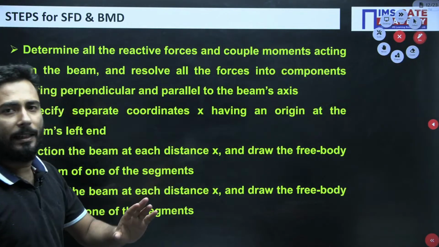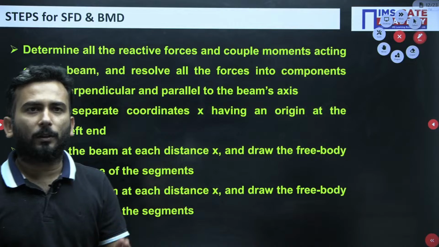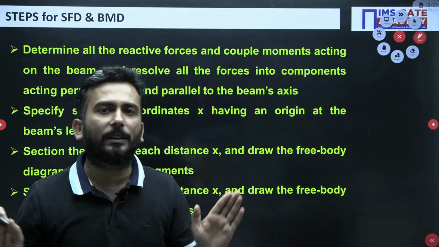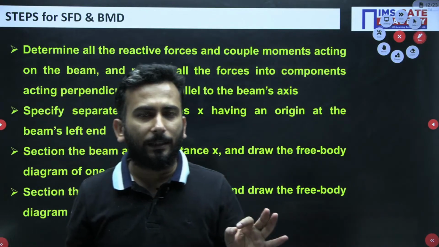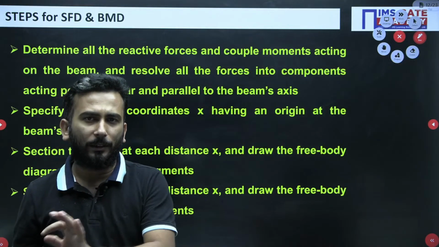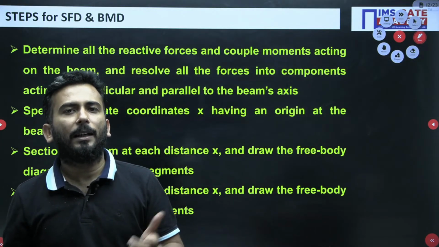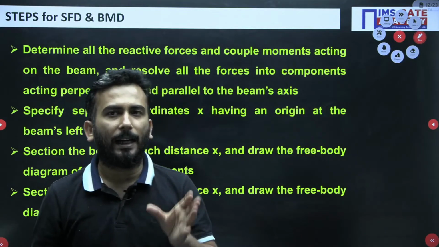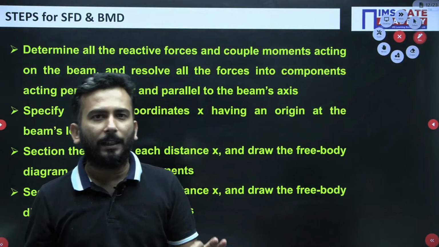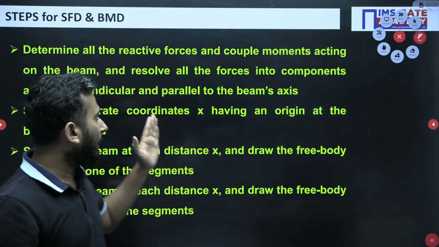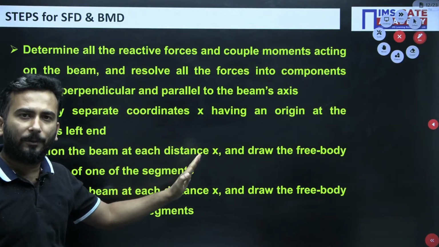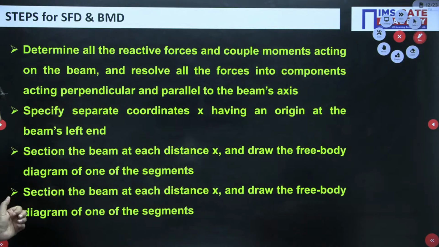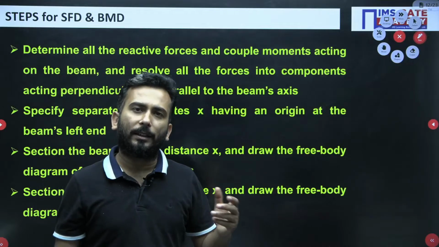Okay, so this is the thing. I will repeat it again before I go on to solve the first example. The steps are, first I have to remove the supports, and then I have to see what are the reaction forces, what are the other forces which are there on the beam. Secondly, between discontinuities I will be analyzing it, I will be taking a section, I will be writing equations of SFD BMD, and the reference system I will be taking from the left. X is from the left, from the right also you can take, that is your wish, but I will be considering the left. And finally I will be writing equations for SFD and BMD.